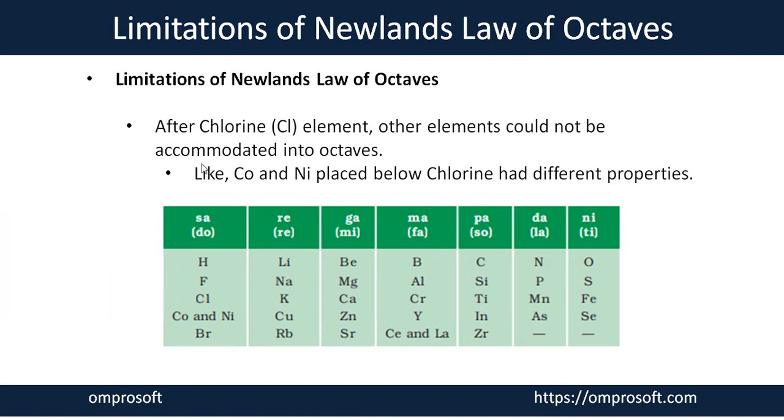But after the element chlorine, the other elements could not be accommodated in the law of octave. He arranged elements in groups that have a similar property, but after chlorine, if you see cobalt and nickel, they have a completely different nature compared to chlorine. Here Newlands failed to give a proper judgment to arrange this kind of element properties.